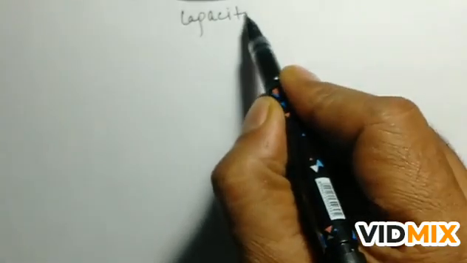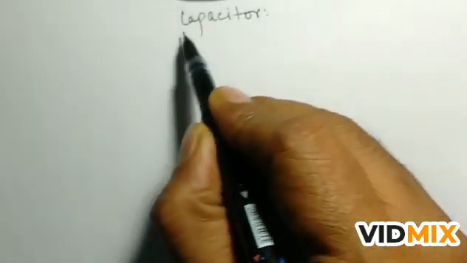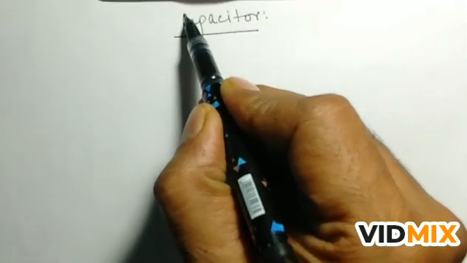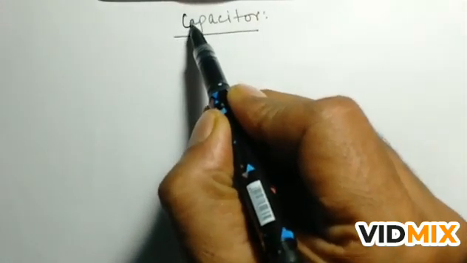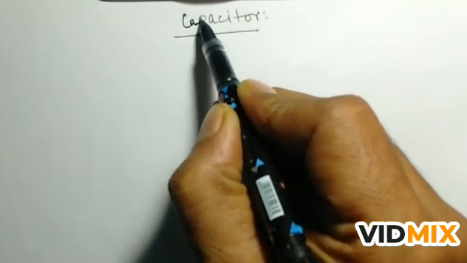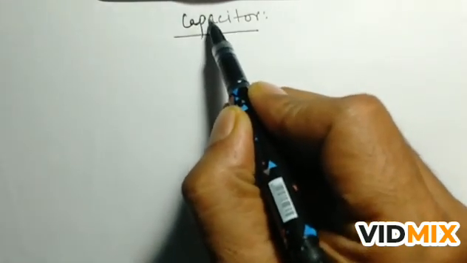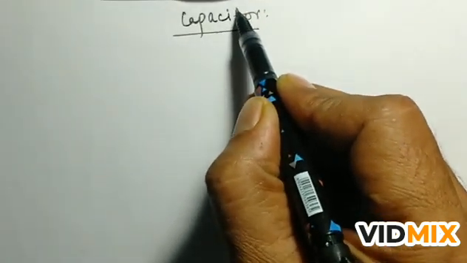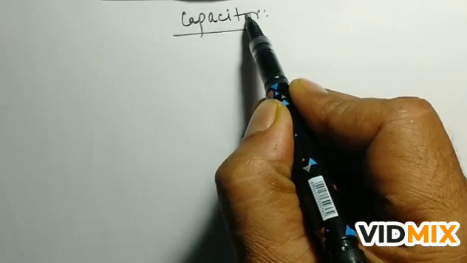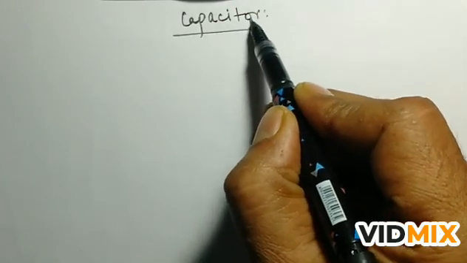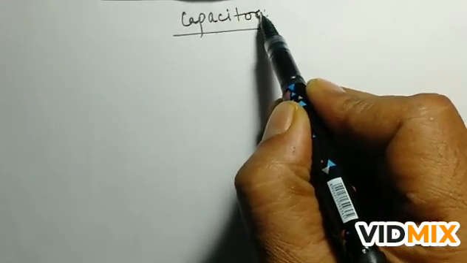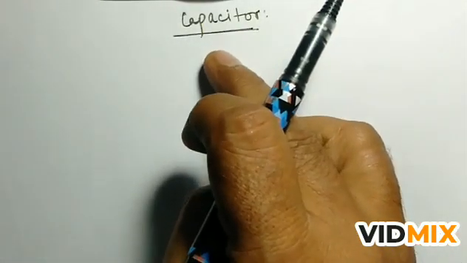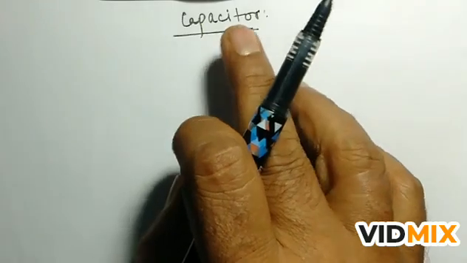Capacitor, also known as condenser. Earlier it was known as condenser, but now the name is capacitor. Both are the same thing. As you see, the condenser used in the fans, when the fan is not working properly, the electricians say that the condenser is not working. That condenser is known as capacitor. So capacitor and condenser are the same thing.